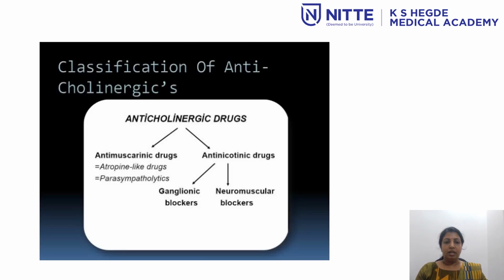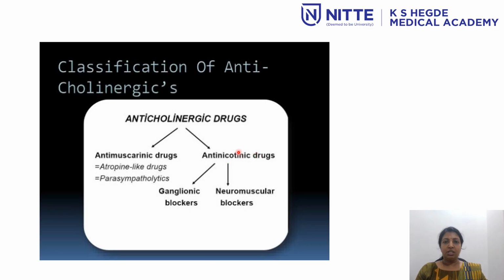So anticholinergic drugs are drugs which can block the cholinergic receptors. So as you already know, the cholinergic receptors are of two types. We have muscarinic receptors and nicotinic receptors. So drugs which block the muscarinic receptors are called anti-muscarinic drugs, and drugs which block the nicotinic receptors are called